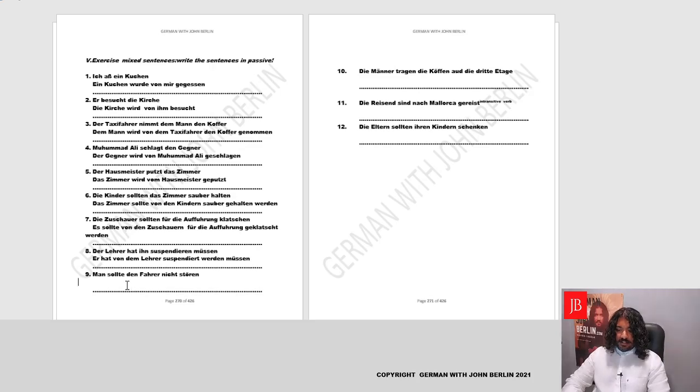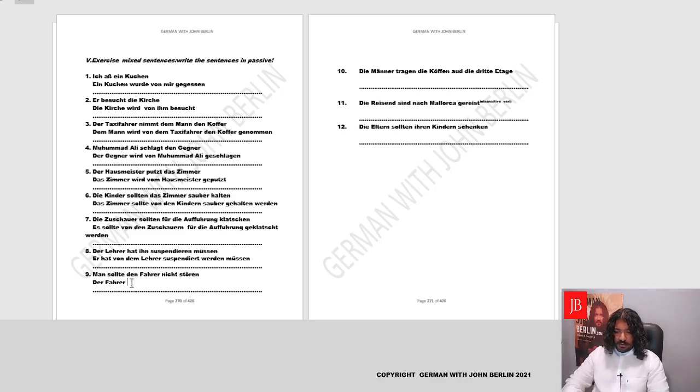Man sollte den Fahrer nicht stören. So one should not disturb the driver, or the driver should not be disturbed. We'll not say "by one," because it doesn't bring any extra information. So we'll maintain the structure, identify the object, and write it as the subject, den Fahrer. So it'll become der Fahrer. We'll maintain the structure.